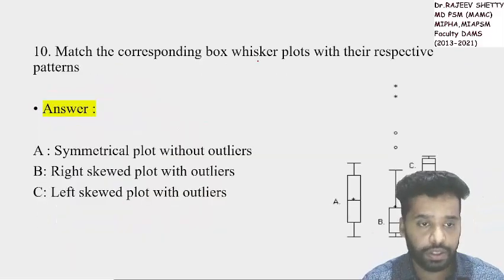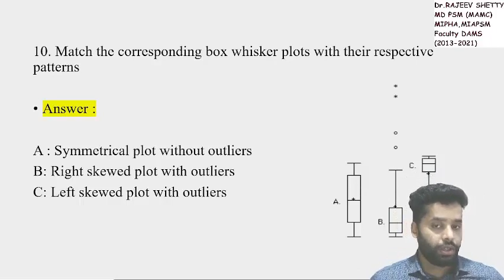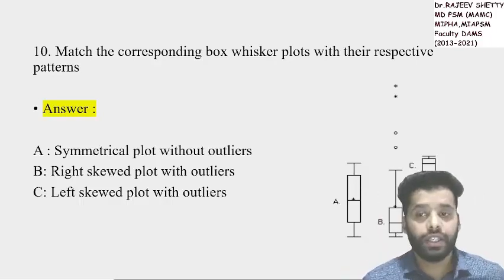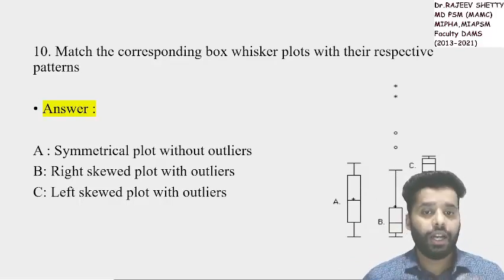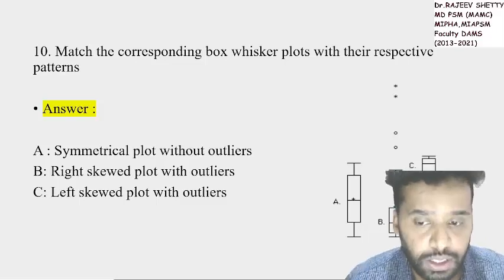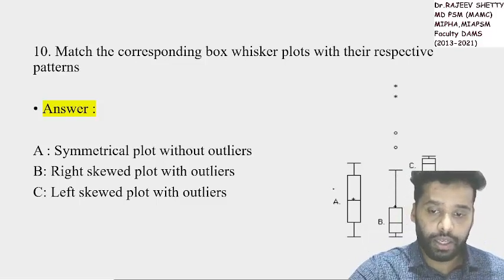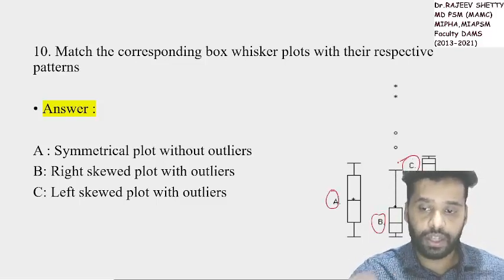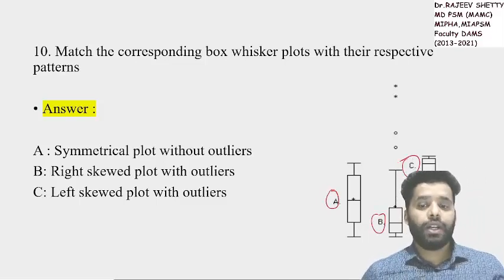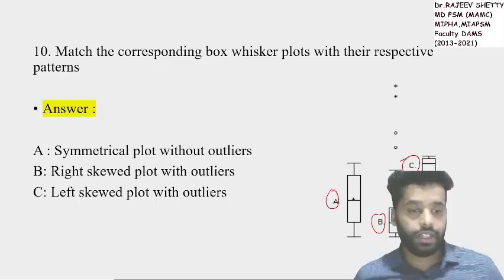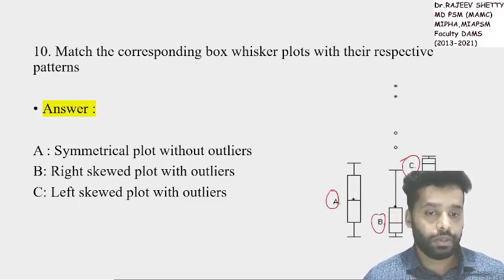And the last question was on the box whisker plot. Just before the INICET exam, we had revised the INICET series on YouTube. I had put one question on box whisker plot, and here they have given 3 plots for you, plot A, B and C. They have asked what plot A, B and C are. I have given the answer directly, and I have given the plots for you. I am showing the plots actually.